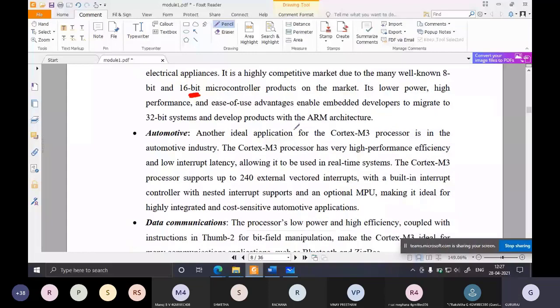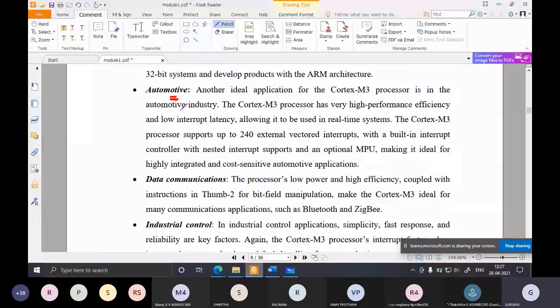Next is automotive, so various automotive applications. Yesterday I gave you an assignment to list out the embedded systems that are employed in the automotive sector, and write a brief about each.